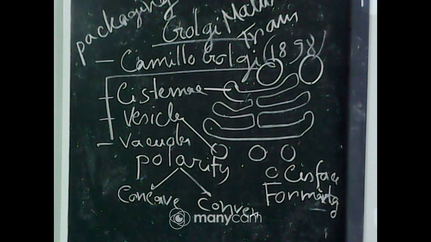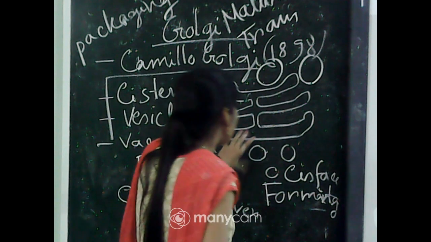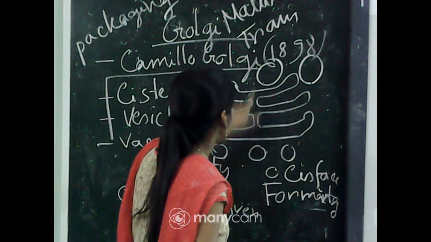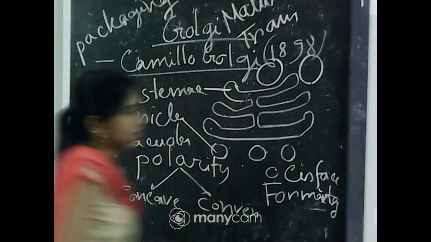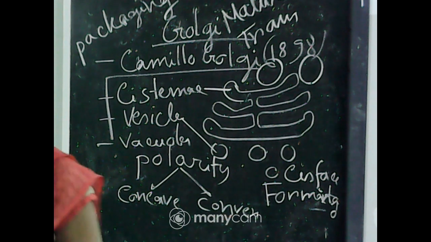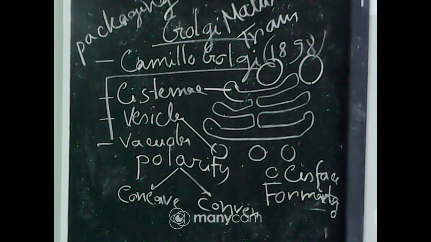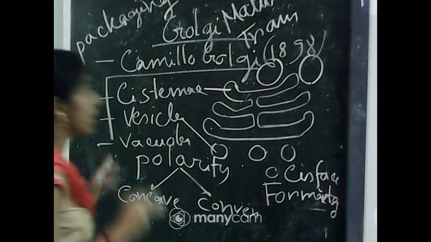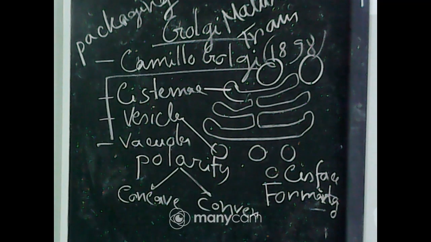So, this is the formation. First the material moves to that part, then it reaches the vesicles part, that is the maturation part. This explains why the Golgi apparatus remains in close association with the endoplasmic reticulum, and why these are also considered an endomembrane system, because their functions are interconnected.